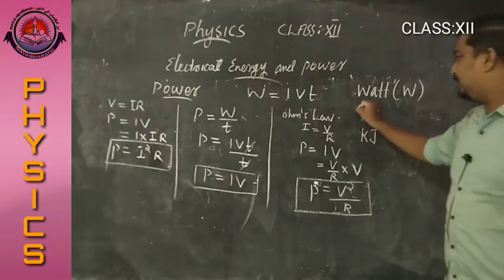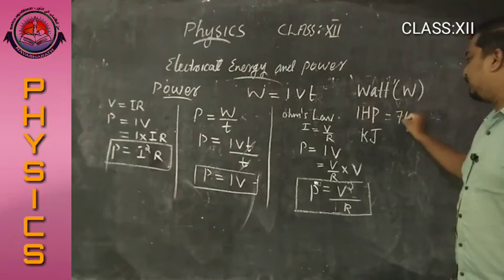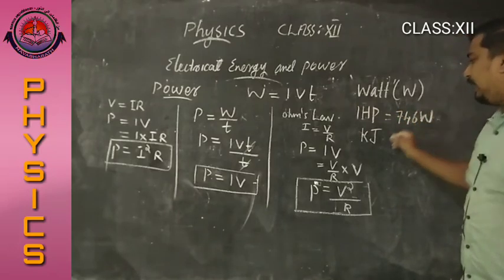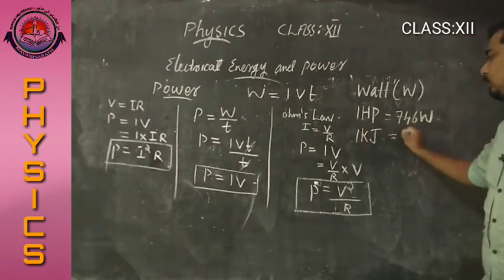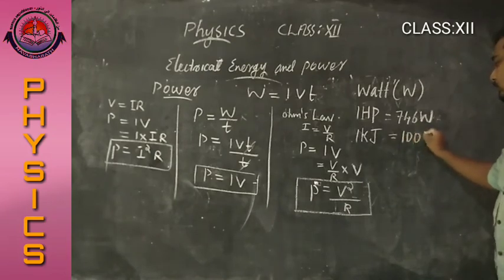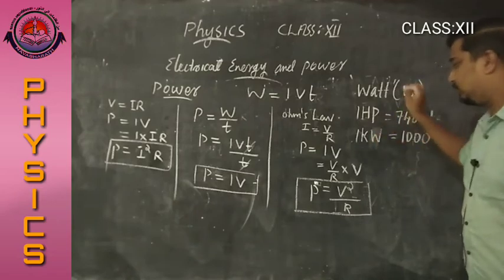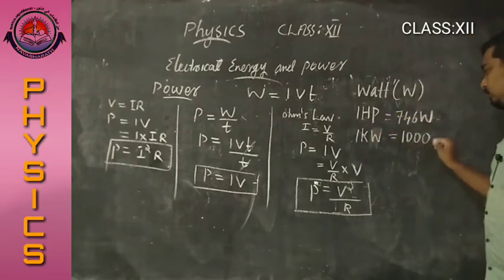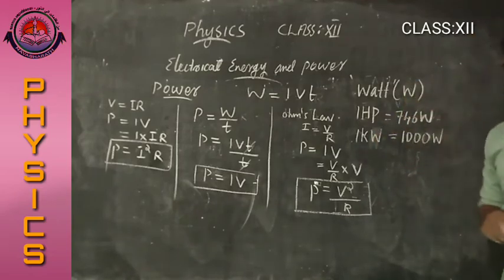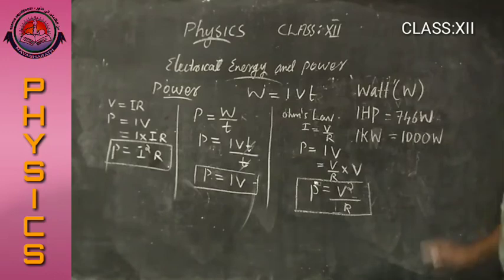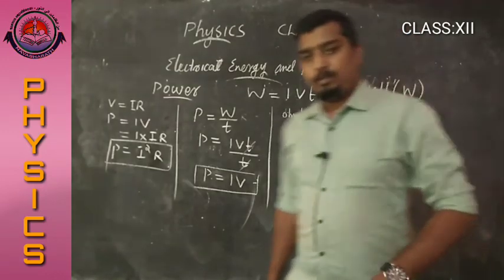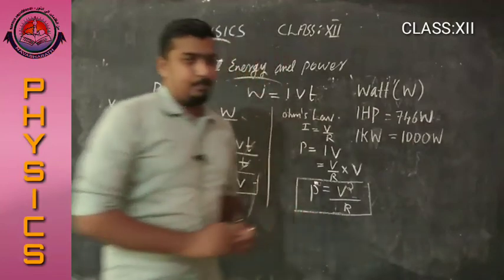We have 1 HP equal to 746 watt, and 1 kilowatt equal to 1000 watt. This is the unit of power.